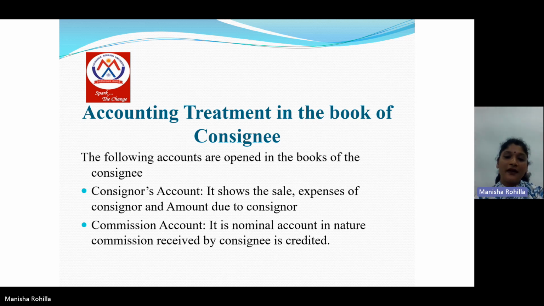Next is accounting treatment in the books of the consignee. In the consignee's books, which accounts will we prepare? We will prepare two accounts: one is the consignor account, another is the commission account. The consignor account will show the sales, expenses of the consignor and the amount due to the consignor. And the commission account is a nominal account in nature. Commission received by the consignee will be recorded on the credit side of this account.